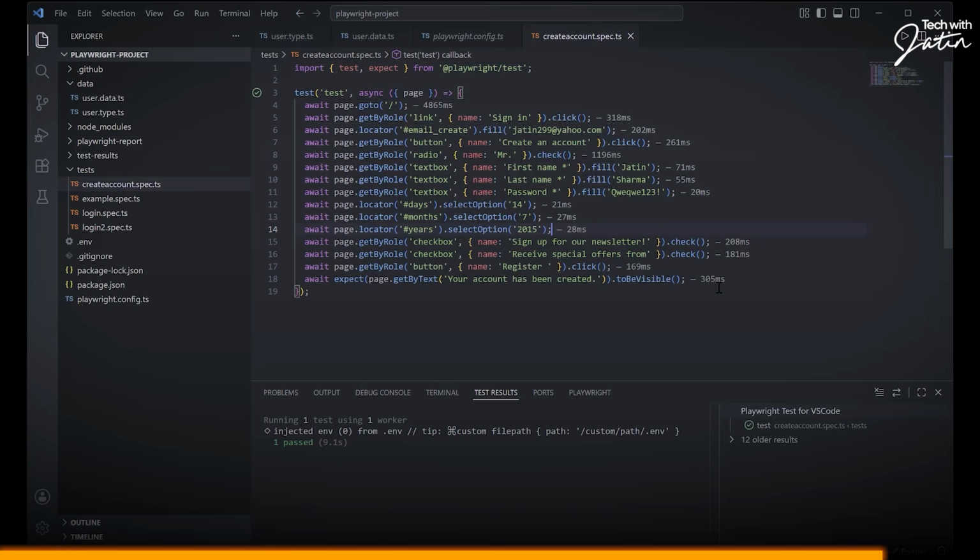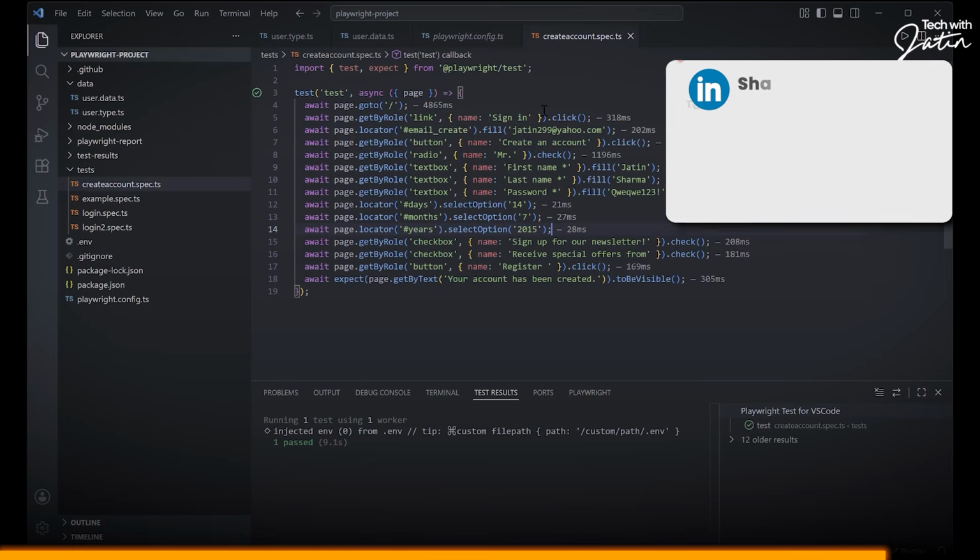So what do we want? We want to create an object. We just learned about objects. I am going to create an object which is going to create dynamic data. So this Jatin99 email and all, everything is going to be auto-generated. It is going to be auto-generated.